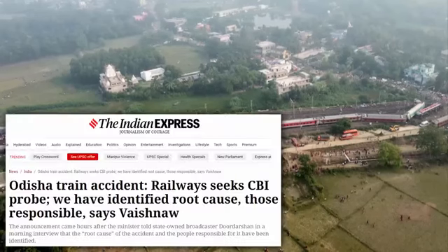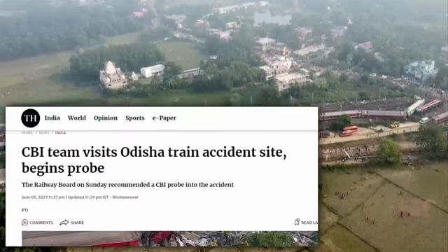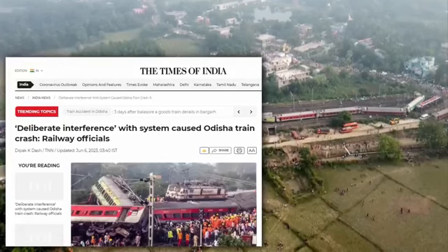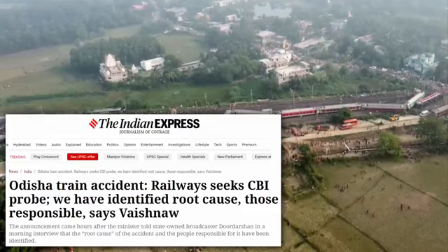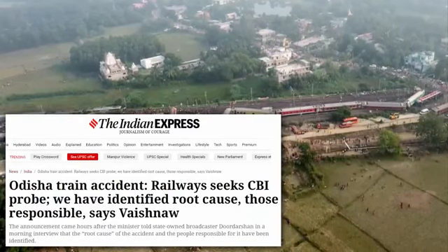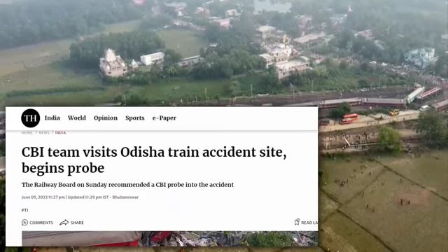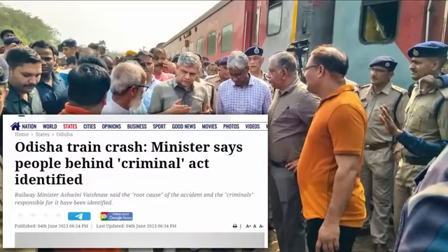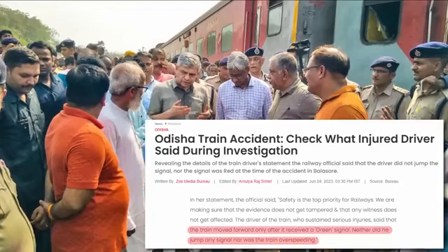That is why the Indian Railway Board has recommended a CBI inquiry, because the interlocking system that is present here is an electronic interlocking system. It's a computer-based electronic system. This system is error-proof and fail-safe, so the only possibility is outside intervention. That is why the Indian Railway Board has recommended a CBI inquiry. Railway Minister Ashwini Vaishnaw has said criminals have been identified and a sabotage angle is being probed. They have ruled out the driver's error.